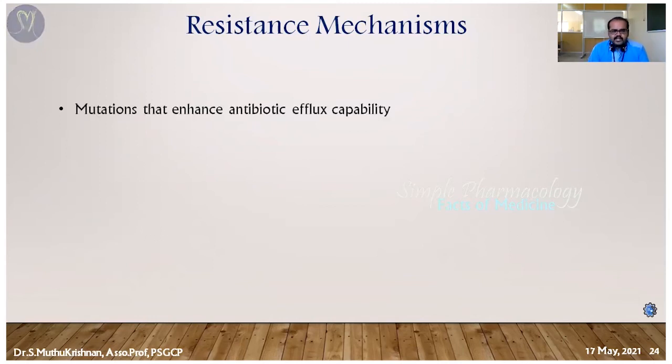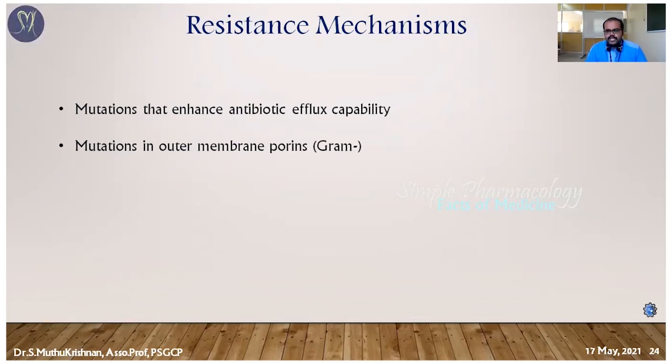The first one, as usual, is a mutation. Particularly, some membrane proteins are going to mutate. So what happens, the antibiotic never enters the cell, and even if it enters, it leads to efflux of the antibiotic through the cell membrane through porins.